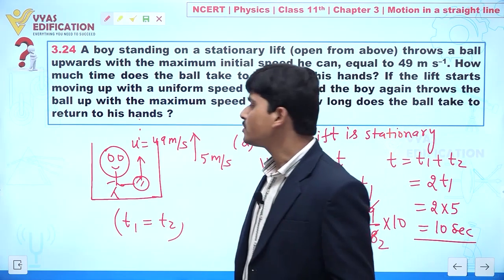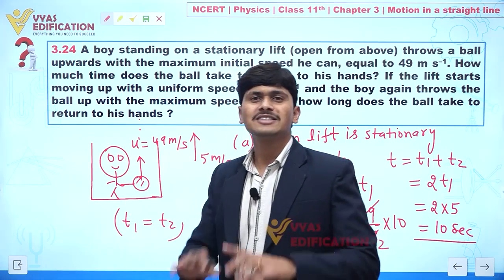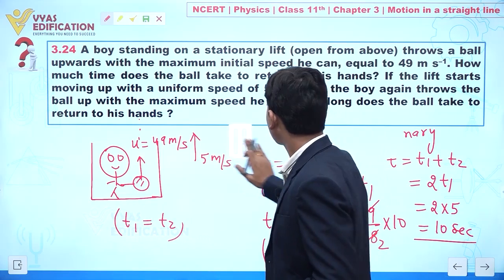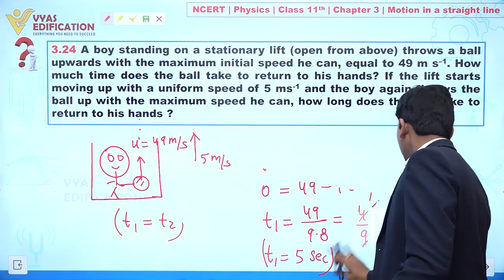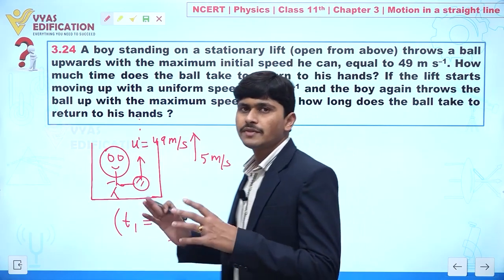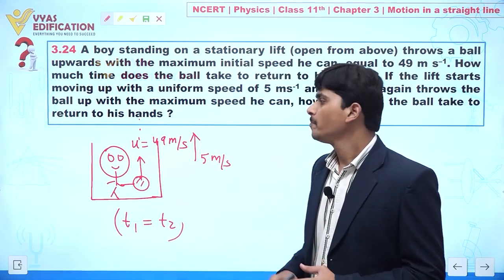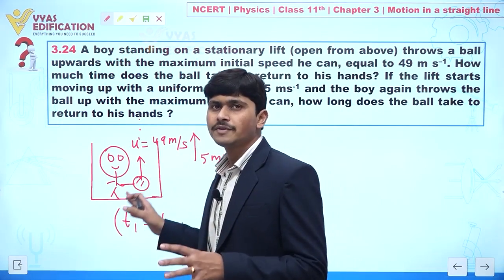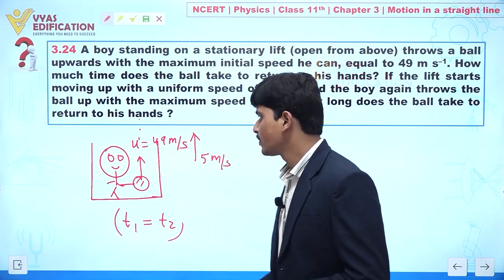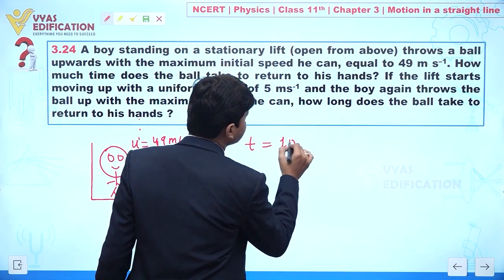So the velocity of the ball with respect to this boy is not changing. Clear? Or you can also understand this concept with the help of inertial or non-inertial frames. Whenever we are observing the motion of this ball from a ground reference, we can say this is an inertial frame, and if we are observing the motion of this ball in an accelerating frame, then this is a non-inertial frame. So the time taken will be the same, 10 seconds.